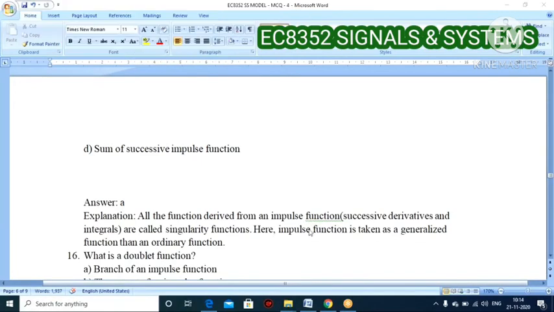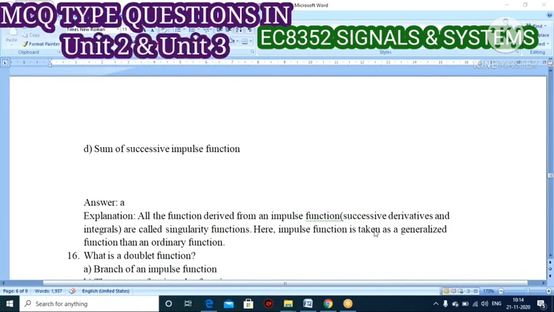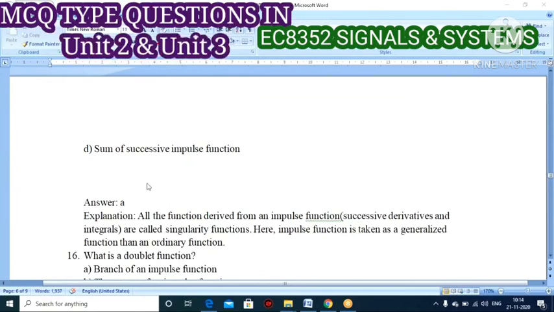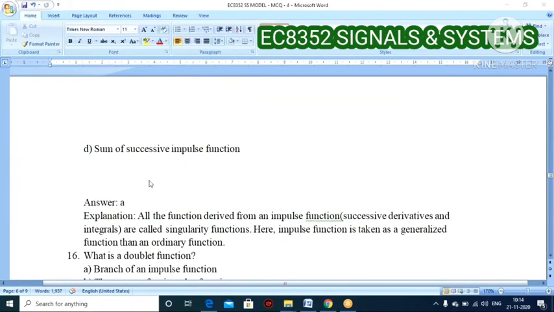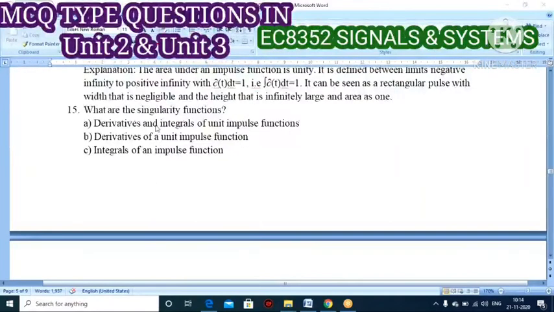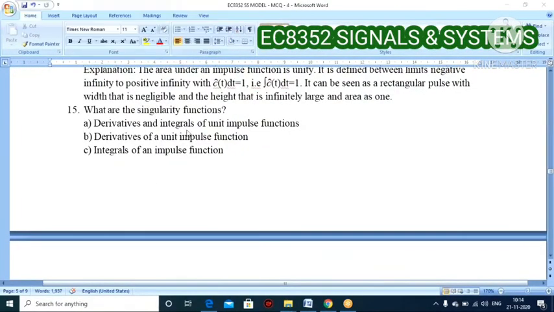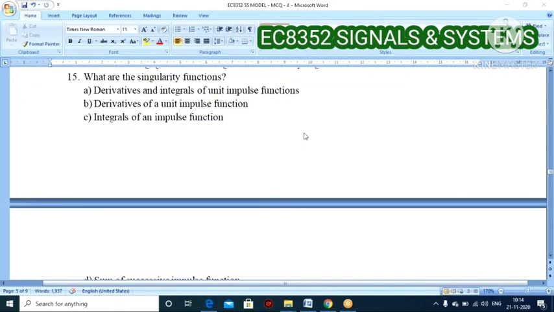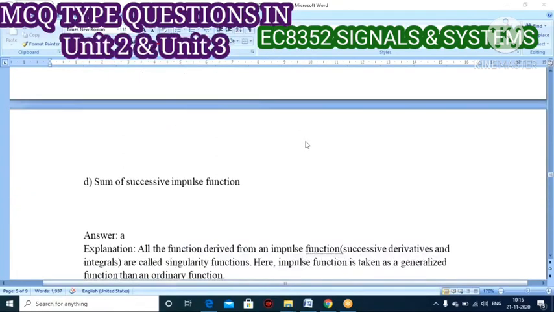Successive derivatives and successive integrals, both the differentiation and the integral part, we call these singularity functions. The impulse function is taken as a generalized function rather than an ordinary function. So derivatives and integrals of the unit impulse function are what we call singularity functions. Note it down.